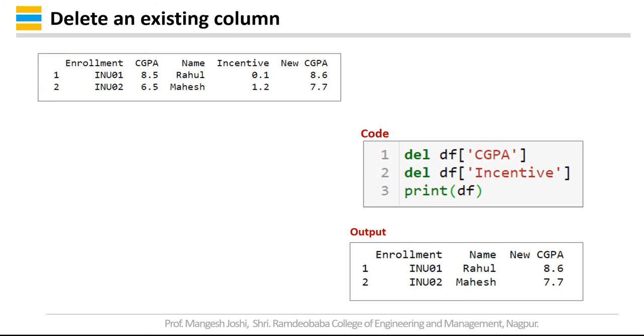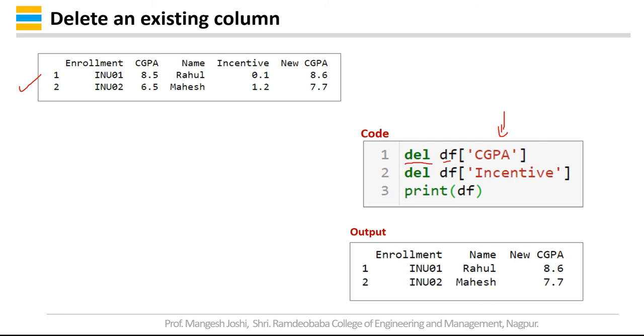Now suppose you want to delete an existing column. You can also do that. So we have this already created with us. Simply you have to use the del keyword, that is delete, df CGPA. So this will delete the entire CGPA column.